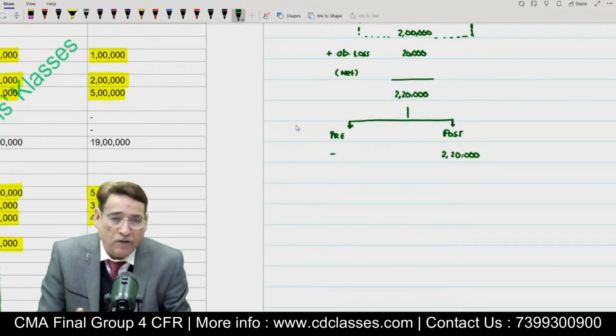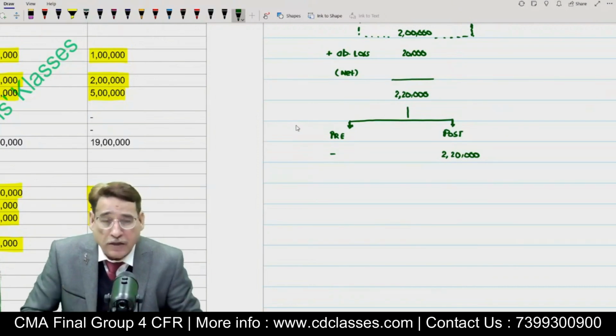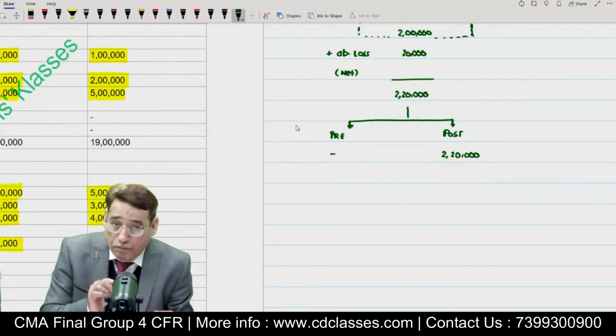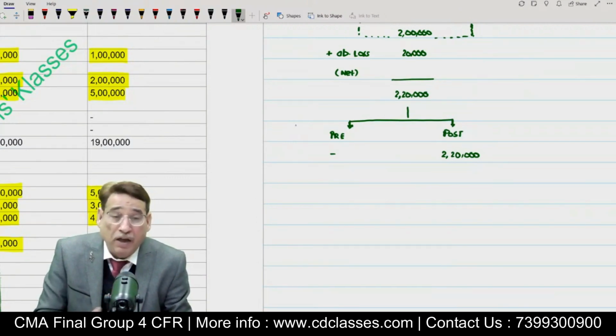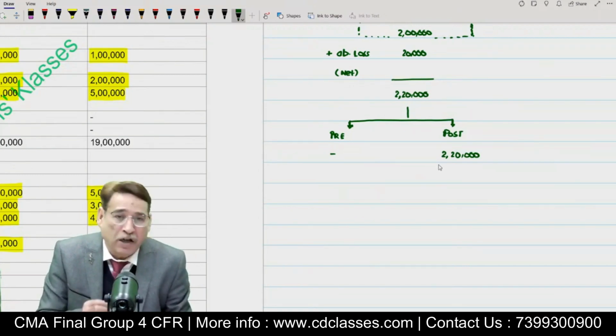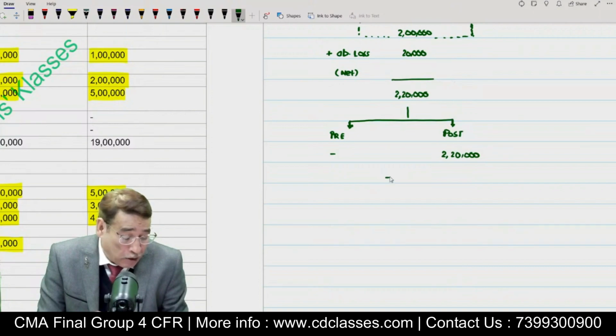Once you have added back, then look very closely at the point of time at which the abnormal loss has taken place. In this particular case, abnormal loss has taken place in the post-acquisition period. If it has taken place in the post-acquisition period, now you will have to subtract it from this part's profit, that means the portion of the profit related to the post-acquisition period. Now I am going to write here: less abnormal loss.